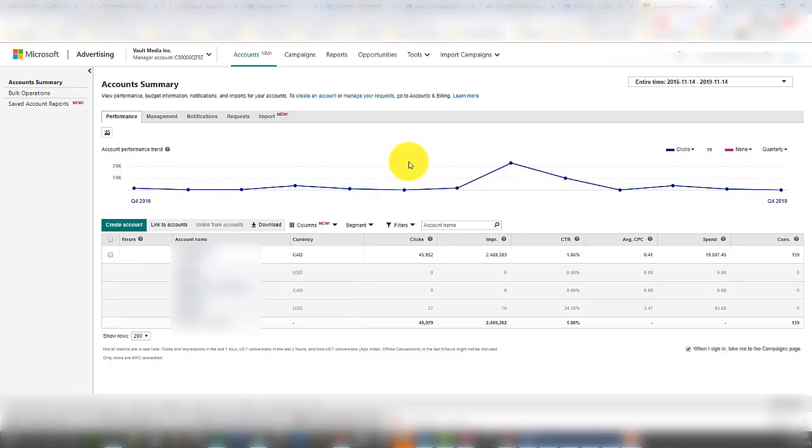Okay, so welcome to inside of my computer. Here we are inside one of my Bing advertising accounts, or Microsoft Advertising I should be calling it now. That is the new brand. I started on Bing back in 2005, roughly, maybe even earlier.